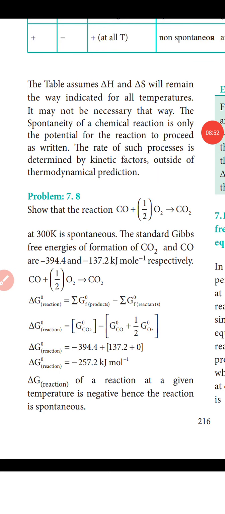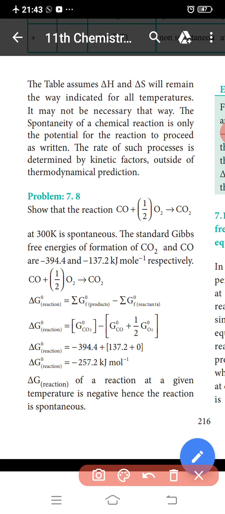Okay, see this problem, problem 7.8. For the reaction with carbon monoxide and oxygen as reactants and carbon dioxide as the product, show that it is spontaneous at 300 Kelvin, given the standard Gibbs free energies of formation of carbon dioxide and carbon monoxide. This is the value. The carbon dioxide is the product side, and carbon monoxide with oxygen is the reactant side. So product minus reactant.